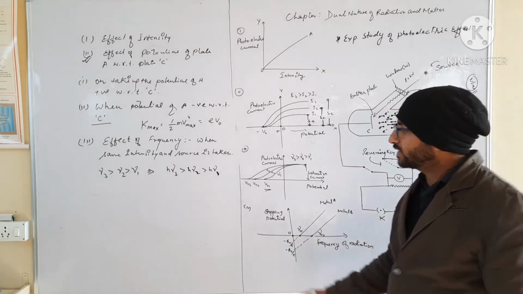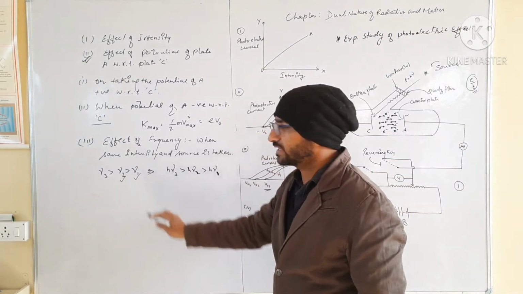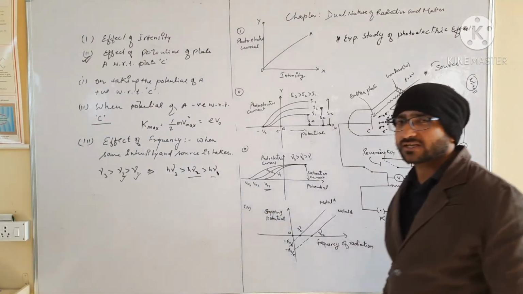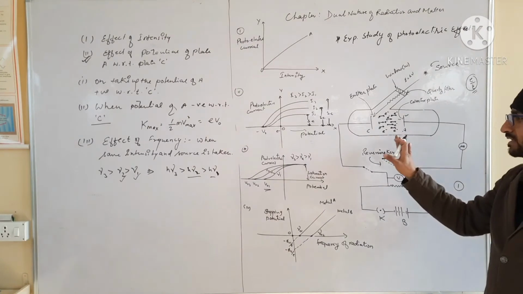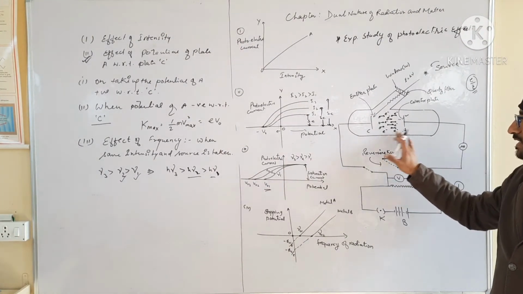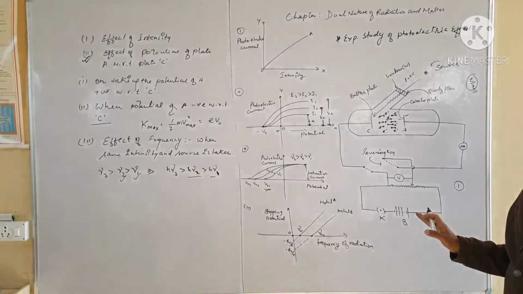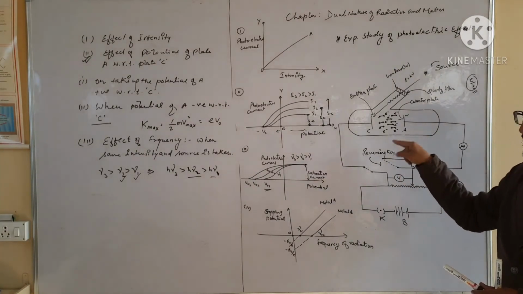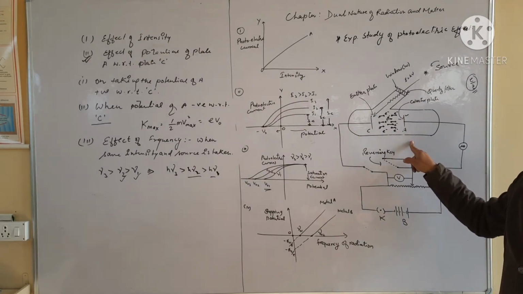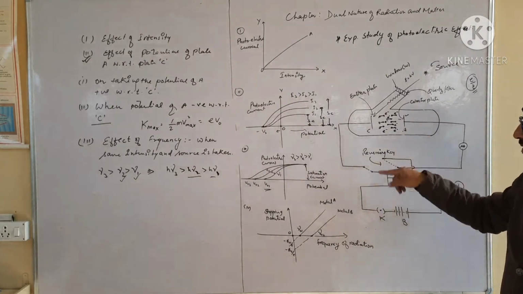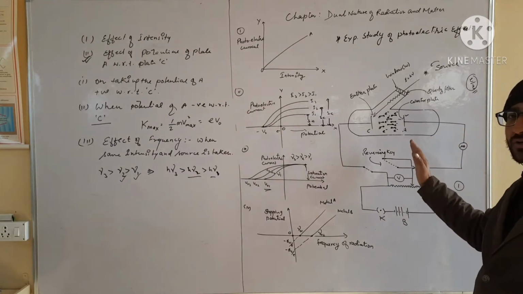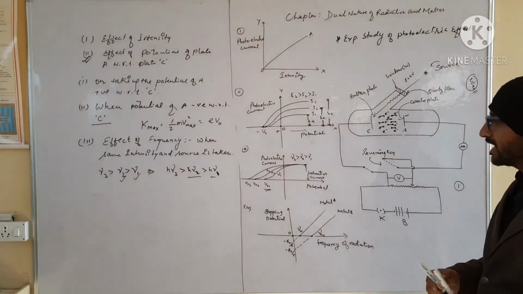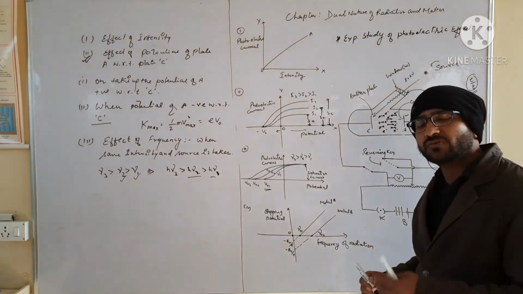Now when you apply a frequency greater than the initial frequency, the energy transferred to the electron is greater than the initial energy. Then the electrons moving from plate C to A have higher kinetic energy compared to the initial kinetic energy, and they will move faster than in the first condition. So the stopping potential will stop initially those electrons moving toward plate A with their initial kinetic energy, half m v1 square.